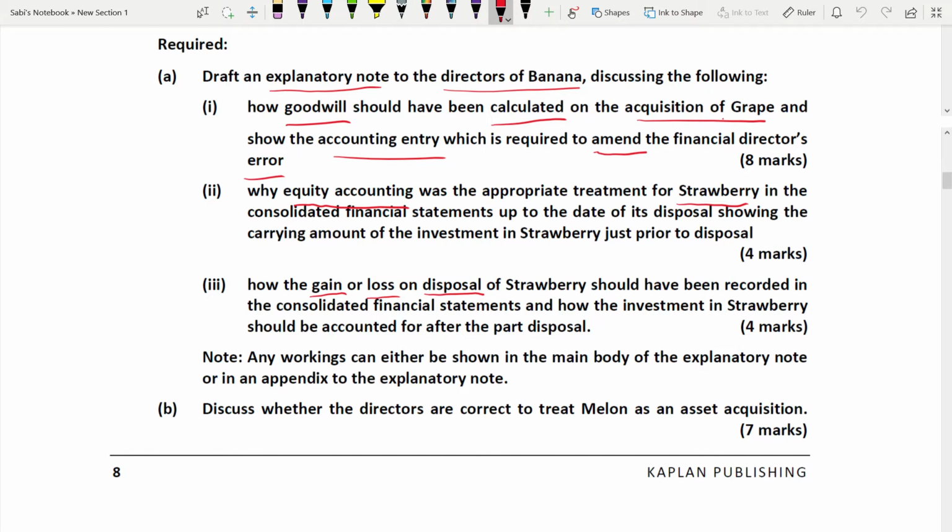So by now you should know that this is an area you have to learn. Which company has been disposed of? Strawberry. So gain or loss should have been recorded in the consolidated financial statements, and that is the second requirement. That means 2 marks for this, and the remaining 2 marks for how the investment in Strawberry should be accounted for after the part disposal. It's a part disposal, right?